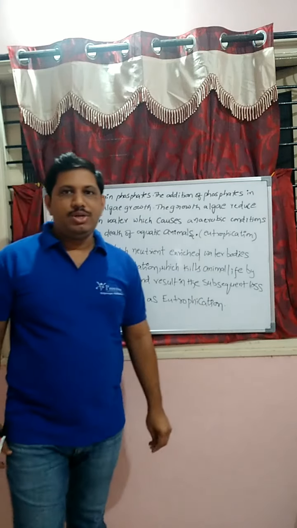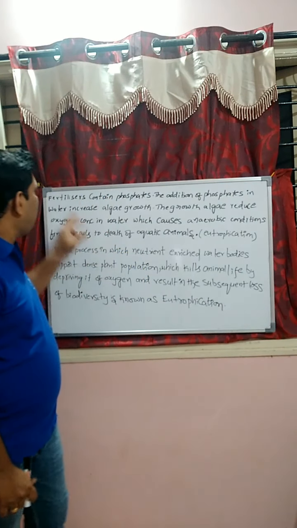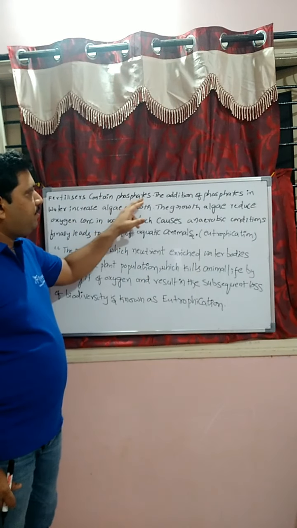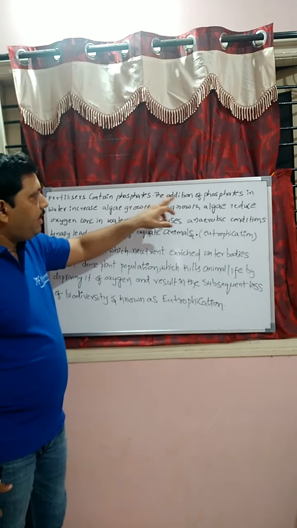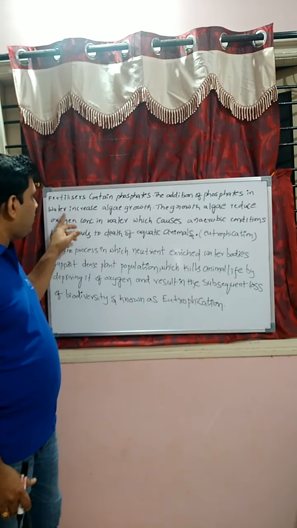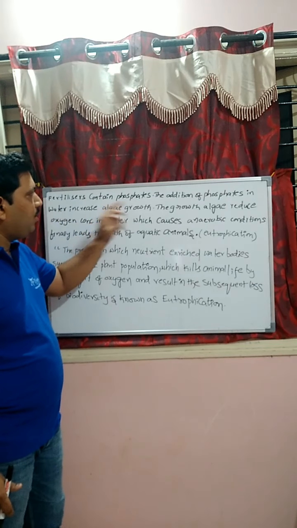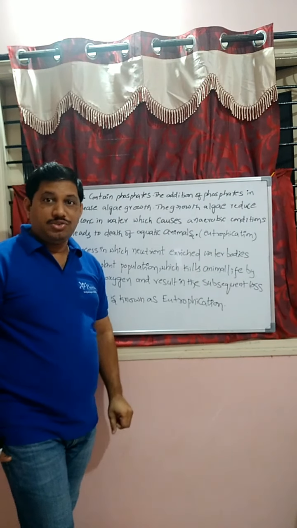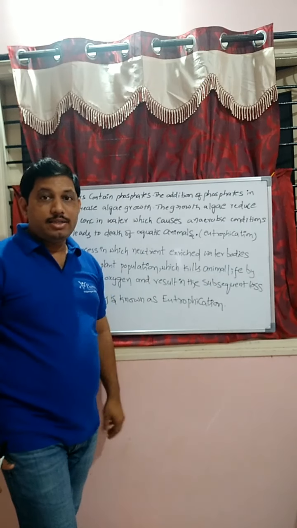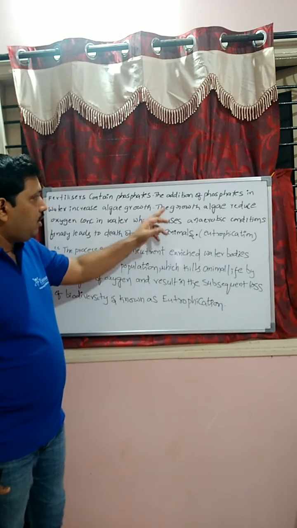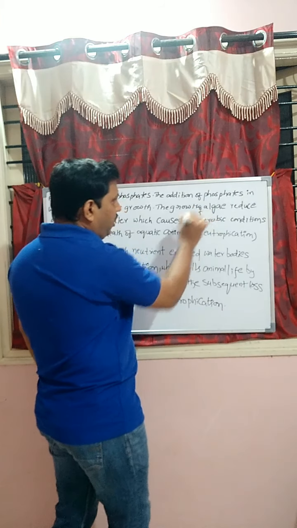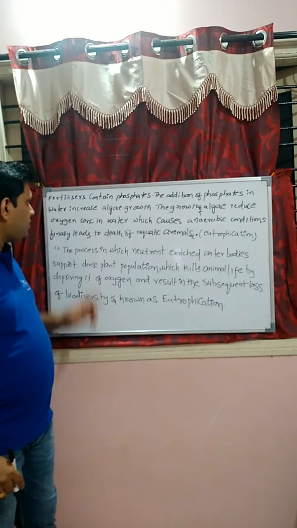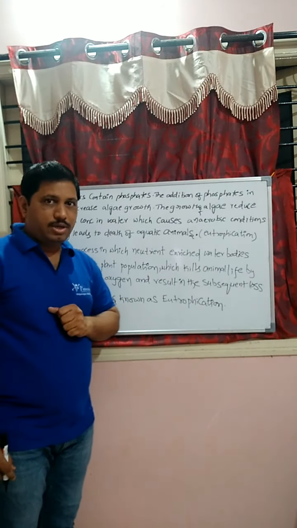Next, continuation, students, in water pollution. Fertilizers mainly contain phosphates. The addition of phosphates in water increases algae growth. The growth of algae reduces oxygen concentration in water.